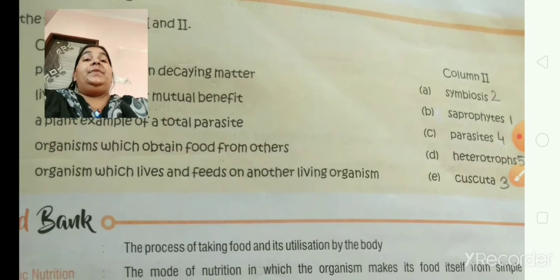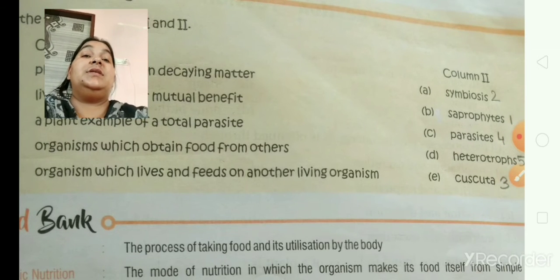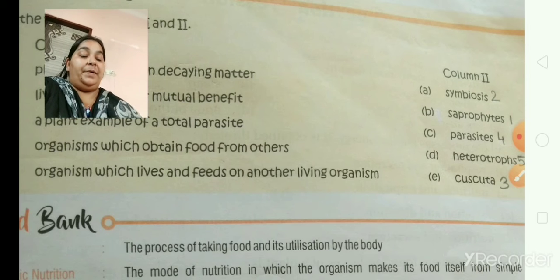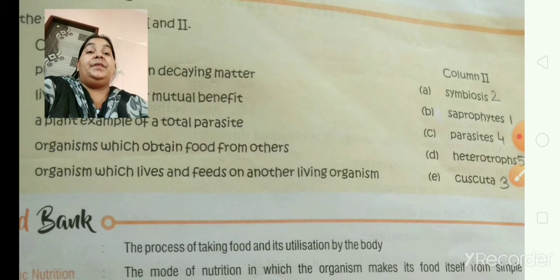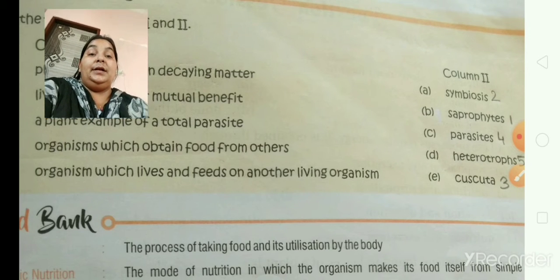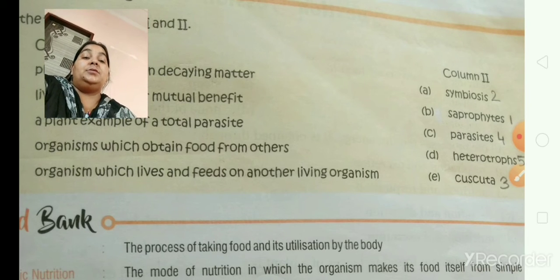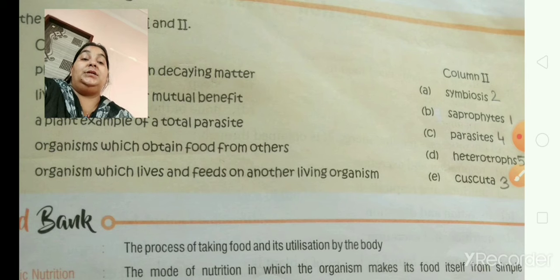This is a match the columns self-check question in your book. Take out page number 11. Self-check questions are there. We are going to match the terms in column 1 and column 2.